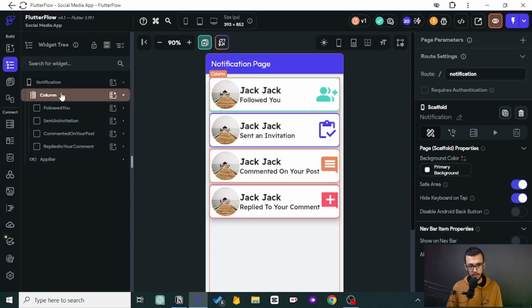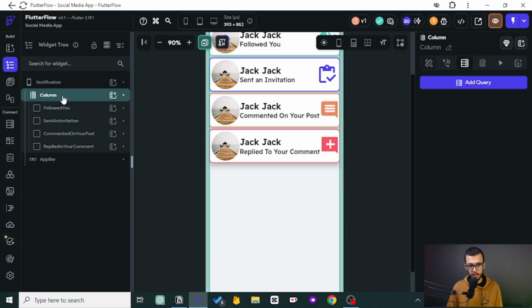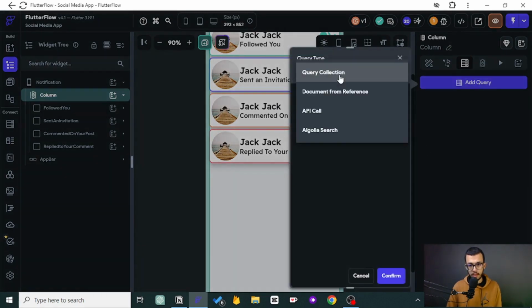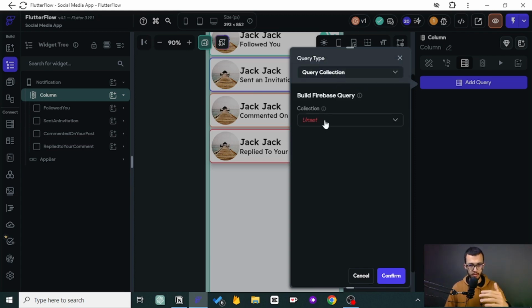Good. First, we want to bring all the notifications. I want to bring all my notifications into this page. This is not a simple widget, it is a column that can have many children, so we can bring a collection in that column. We can also put a list view, but let's go with a column and make it scrollable. So you have got the idea.